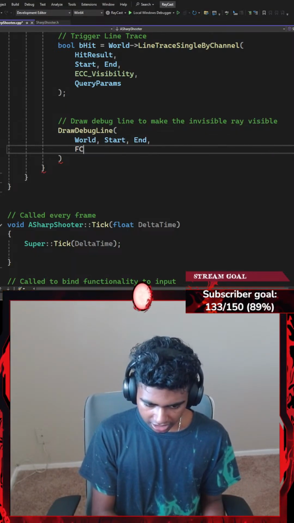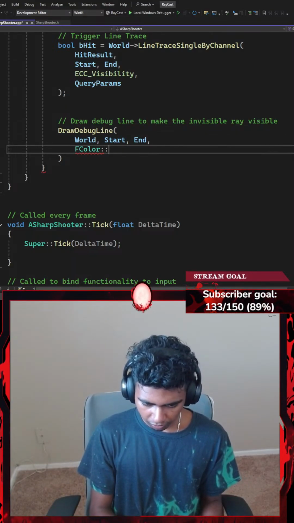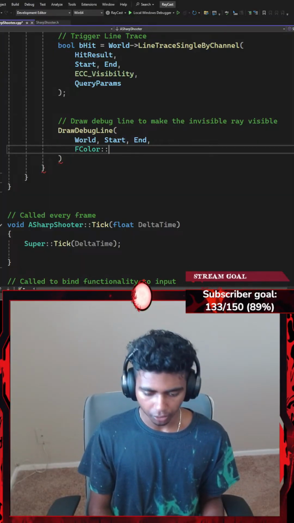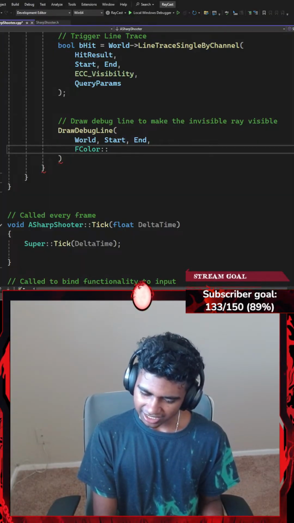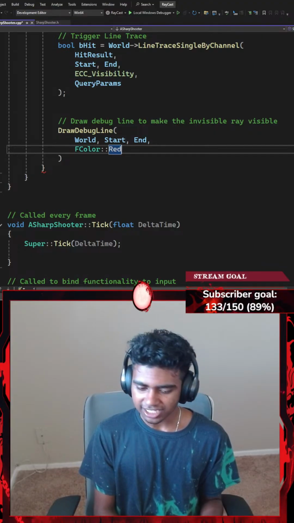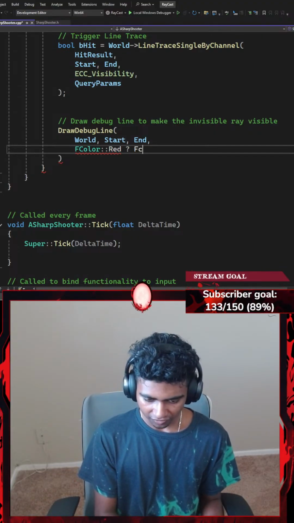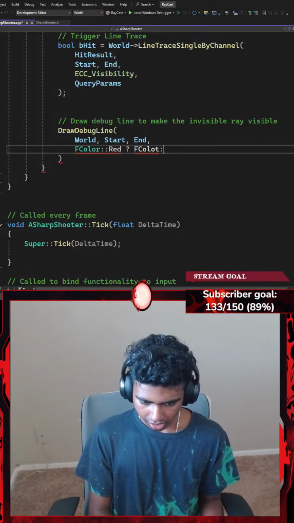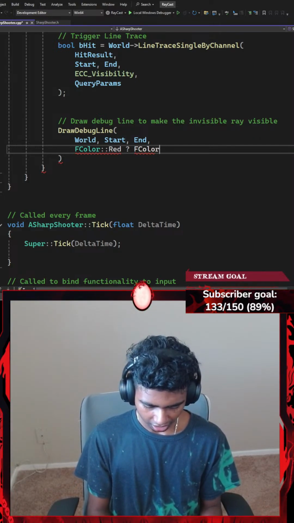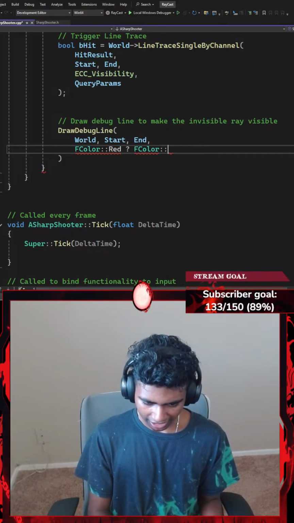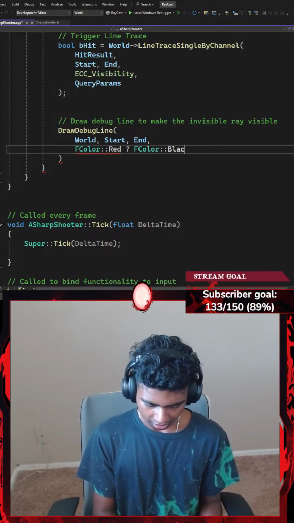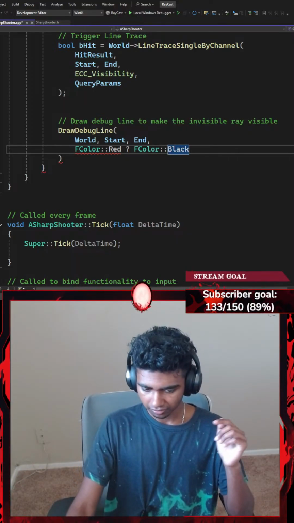So I'm gonna go with something like FColor, which is gonna be using the scope resolution operator to point towards, let's say something like red. If I hit something, I want it to be red. Else, I want my FColor to be, let's say something like, should I go with black? I think I'll go with black. Black is if I missed.